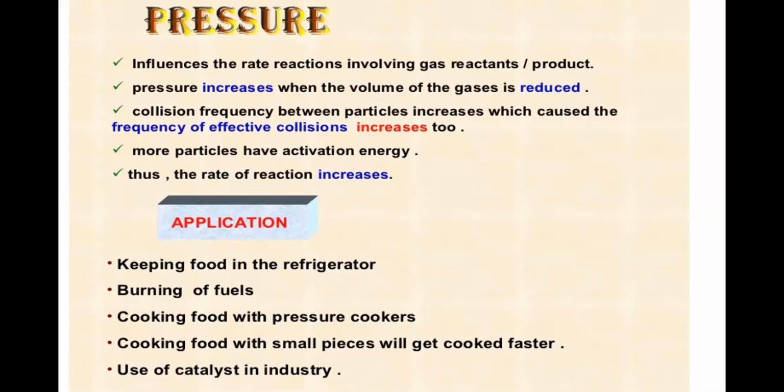Later we discussed the factors affecting rate of reaction, that are temperature, surface area, pressure, concentration, and catalyst. Here we know that when the temperature increases, the kinetic energy of the particles increases, thus the collision frequency of the particles increases, thus the rate of reaction increases. When the pressure increases, the volume decreases, then the collision frequency of the particles increases, thus the rate of reaction increases.